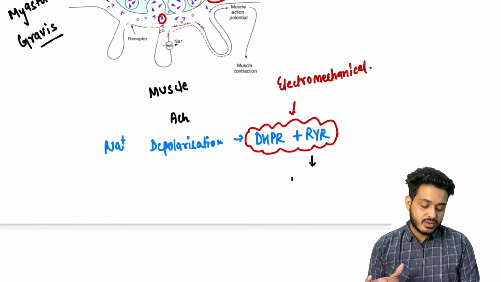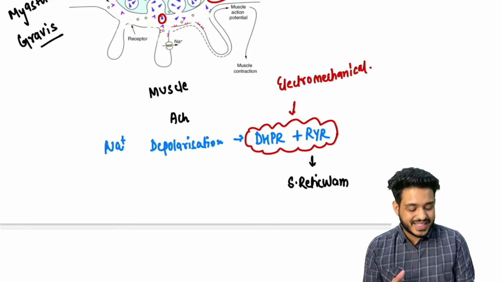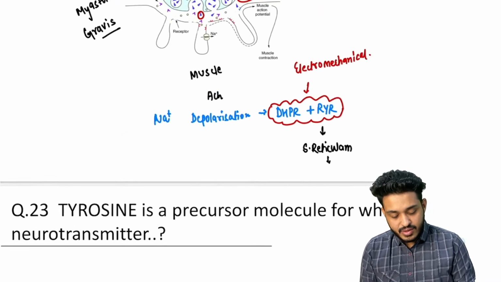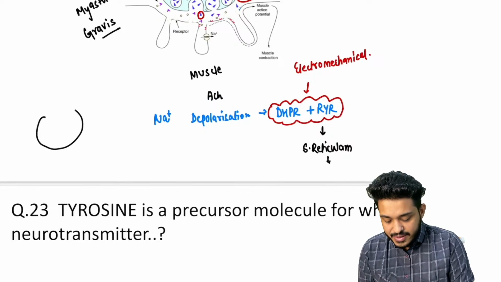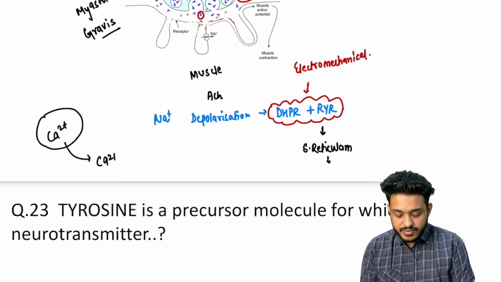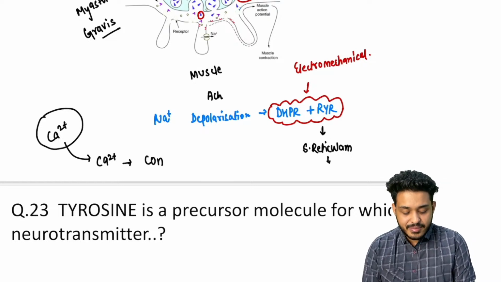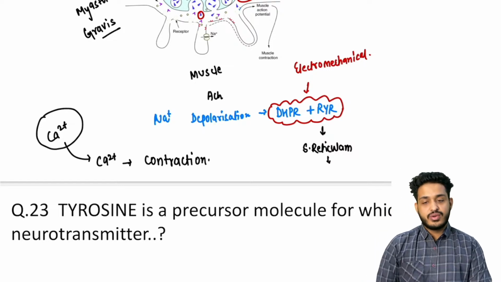It will activate your sarcoplasmic reticulum, and we already know the sarcoplasmic reticulum will be having calcium. This is the sarcoplasmic reticulum, and it will be having storage of calcium. And now this calcium will be coming into the muscle, and this calcium is responsible for the sliding filament theory that you are having. You will be having calcium in the muscle. It is going to cause contraction.